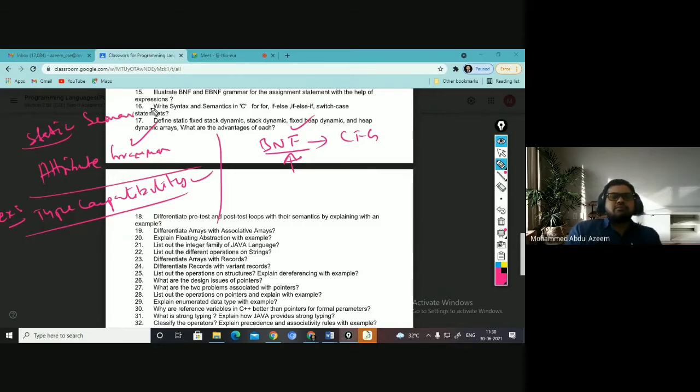And in order to compress the statements which you declare with the help of BNF, we use EBNF. What is EBNF basically? Extended BNF. What are the three notations that EBNF has? Can any one of you tell me? Yes?